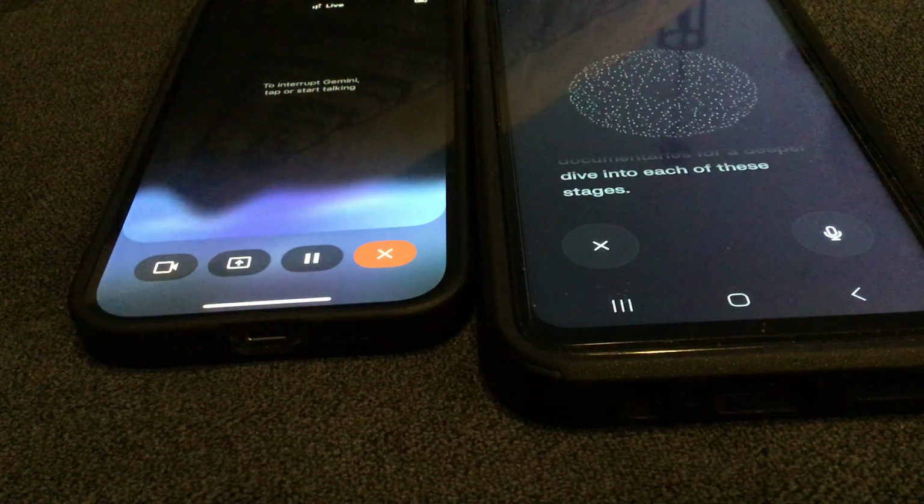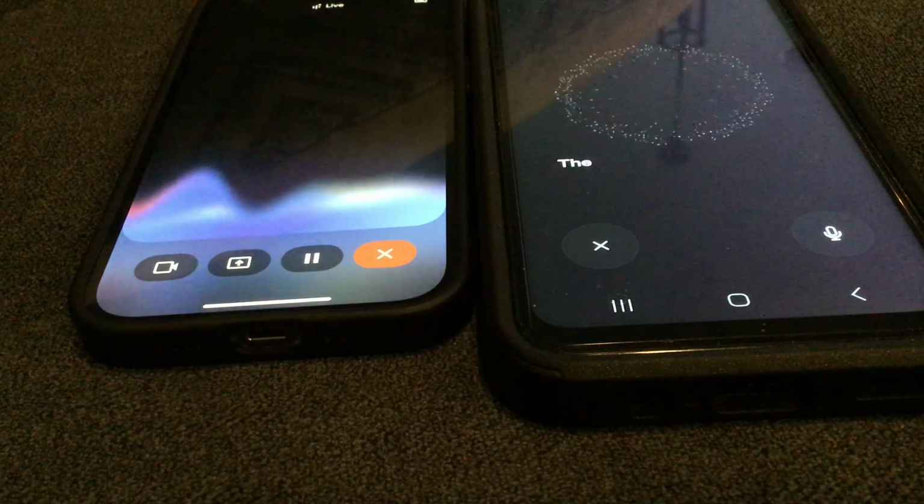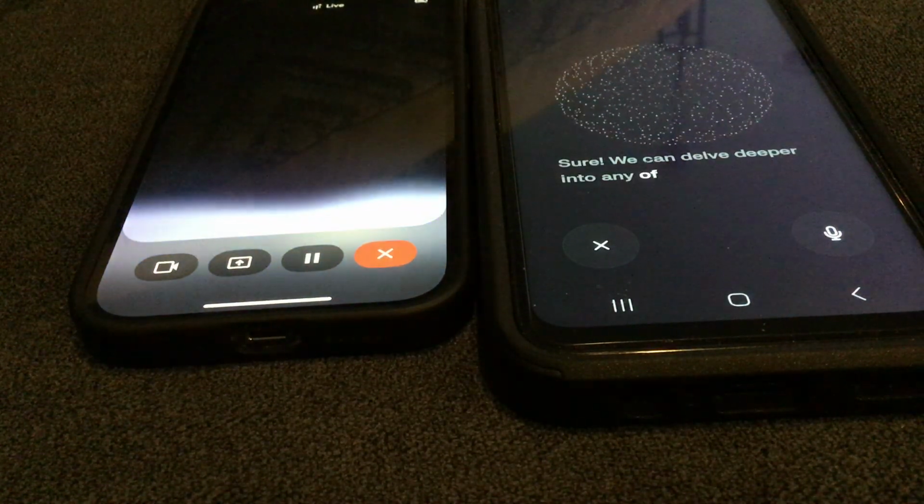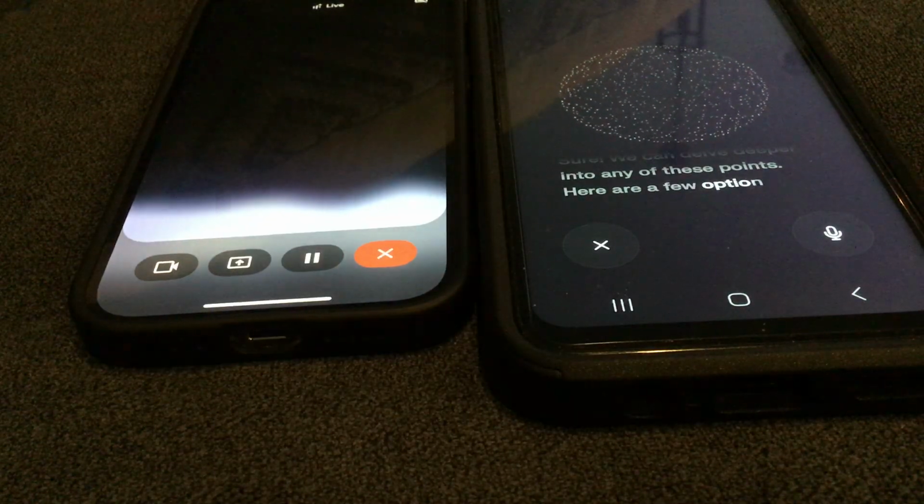That's a great overview of the history of the World Wide Web. Would you like to delve deeper into any of these points? Sure, we can delve deeper into any of these points. Here are a few options.